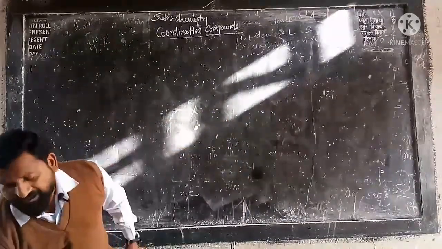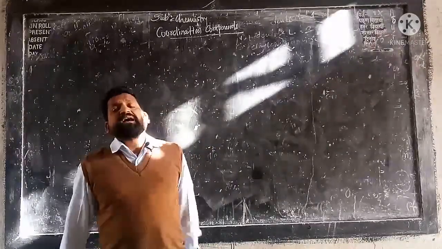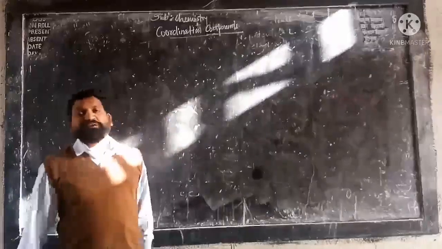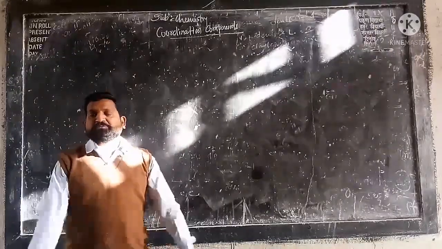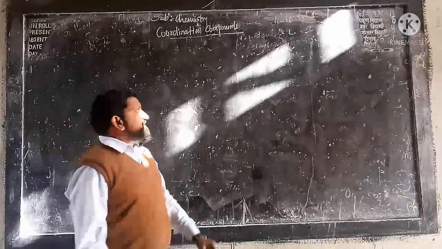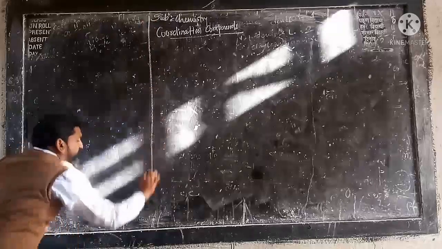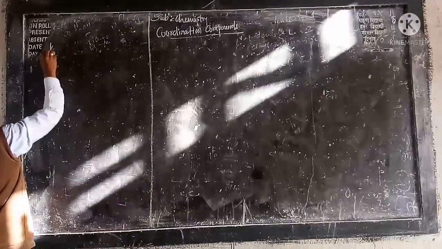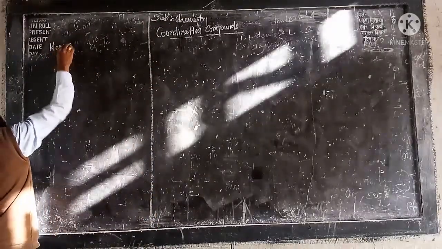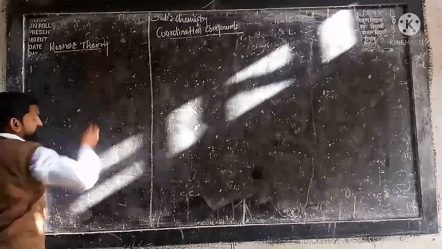Today we will see a very important topic which is definitely asked in the examination for 2 marks. That's why it is an important topic. You have to keep ready for that topic. So let us discuss today. Our first topic will be Werner theory. The name of the scientist, Werner theory. It is a very famous theory in the zone of coordination chemistry.